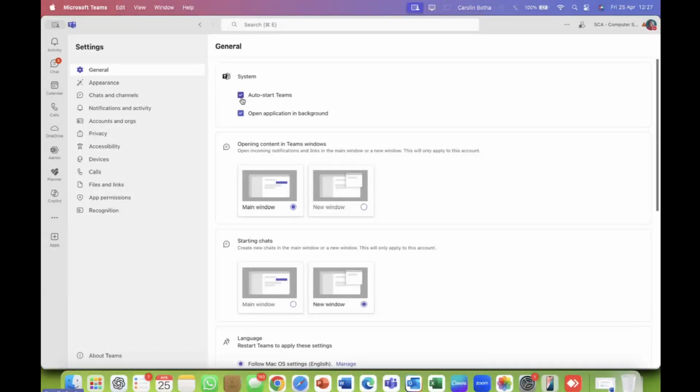But just check with your IT team whether they want you to have it auto start automatically. Especially when you use the business version of Microsoft 365. And hopefully after this, going to start using the Teams and channels, then the auto start is compulsory. You must have Teams running and opening automatically because it's part of your daily activity as email is. You know the drill. We can't have our email app closed because then we tend to miss a couple of